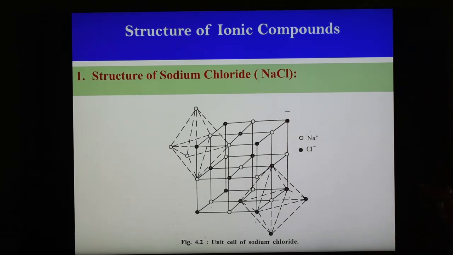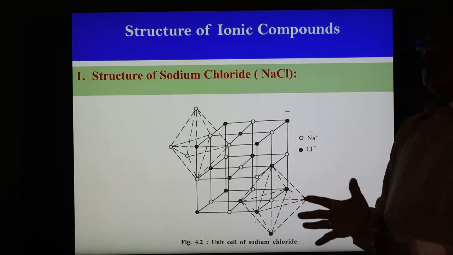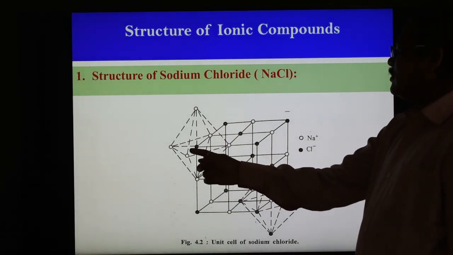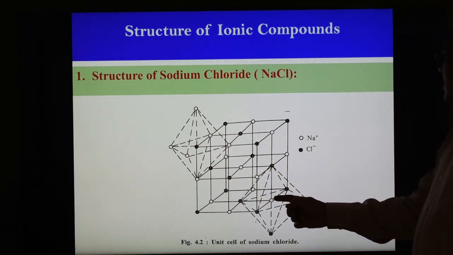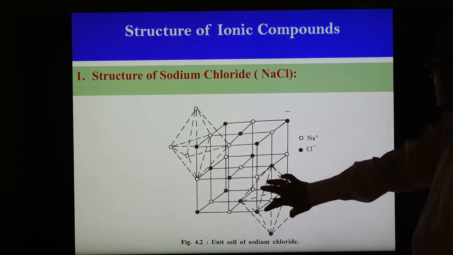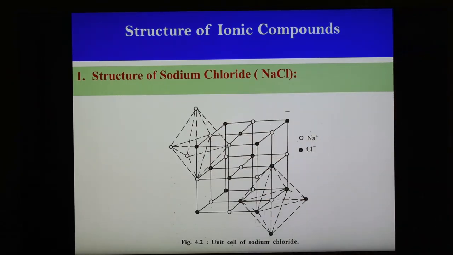These are the 2 ions present here, and the coordination number is shown. Each ion is surrounded by 6 oppositely charged ions. For example, a chloride ion is surrounded by 6 sodium ions, and a sodium ion is surrounded by 6 chloride ions. This shows the coordination number of sodium and the coordination number of chloride ion. This is the unit cell structure of sodium chloride, and it shows that sodium chloride is a 6:6 coordination crystal or compound.